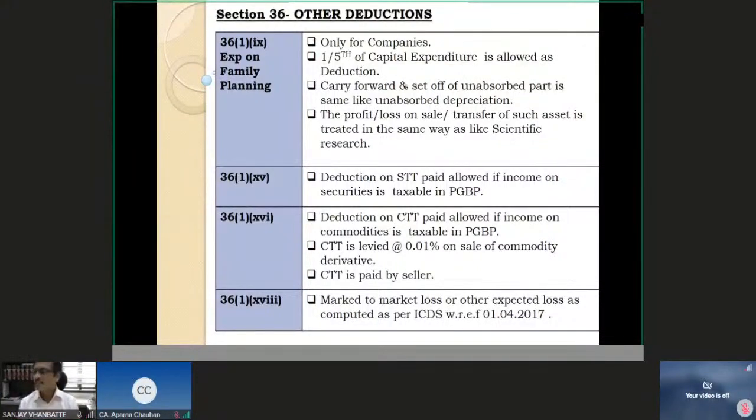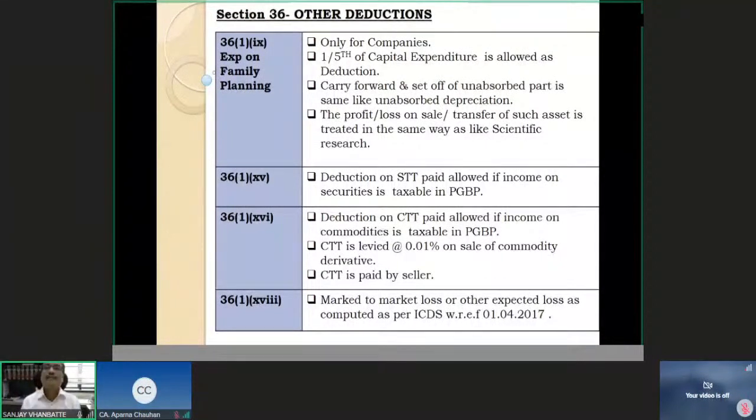Similarly, if an assessee is dealing in commodities, then such dealing is liable to commodity transaction tax at 0.01%, and commodity trading is definitely taxable as income from business. Accordingly you are getting the deduction, and the commodity transaction tax should actually be paid by the seller, and you are able to get the deduction of tax if the income is taxable under the head income from business or profession.